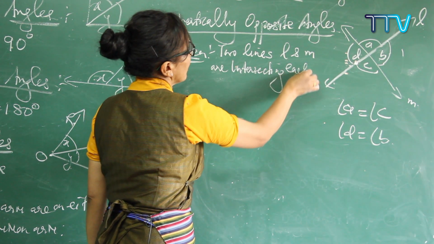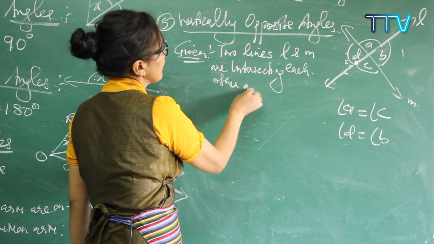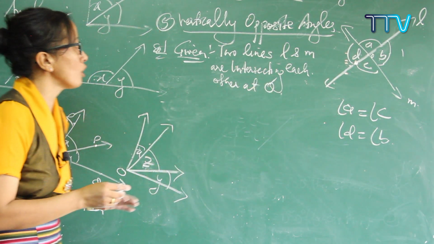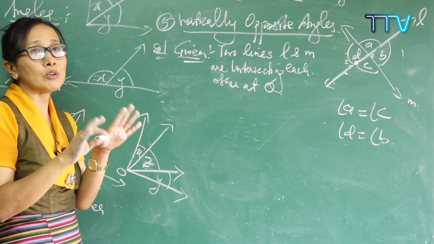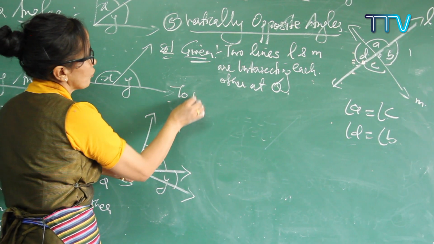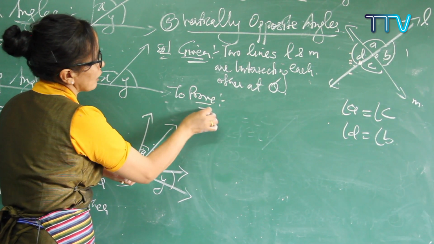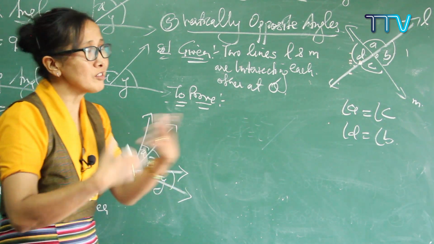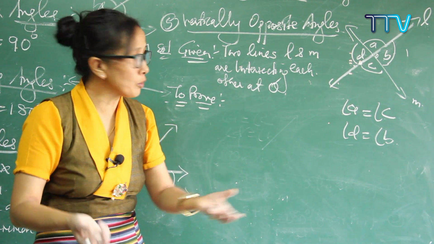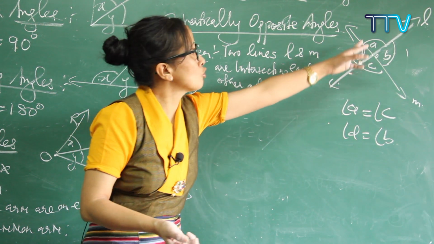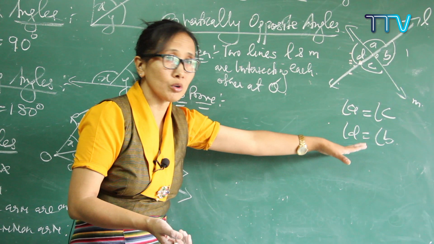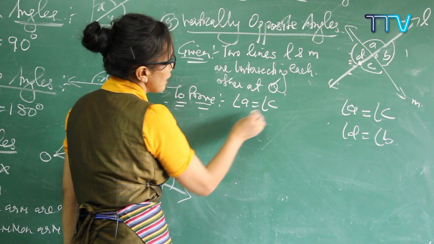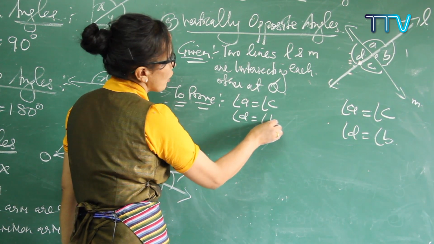Intersecting each other at somewhere, let's put it here, O. If it is O, just add O. Got it? This is your given. And after given, always write to prove. So what is meant by to prove in theorems? To prove means what you are going to prove. What is your question? What are you going to prove? You are going to prove that in vertically opposite angles, the two opposite angles are equal. So write, this is your to prove: angle A is equal to angle C and angle D is equal to angle B. You are going to prove this.